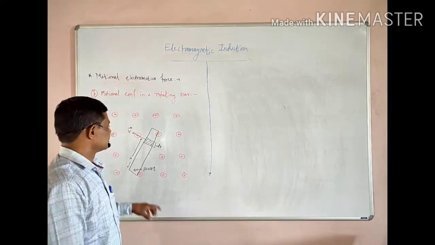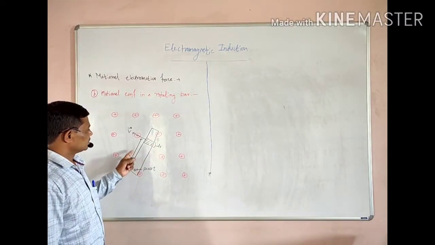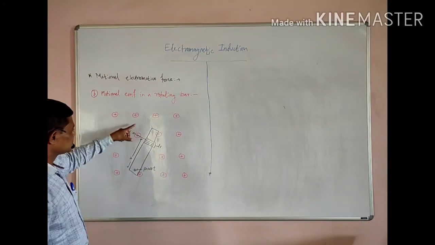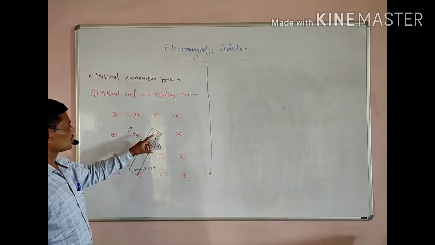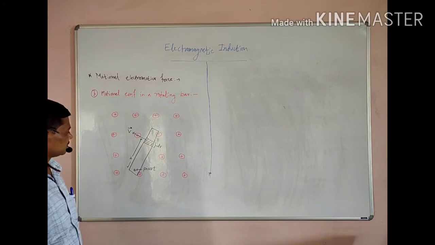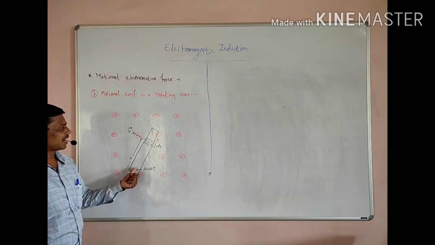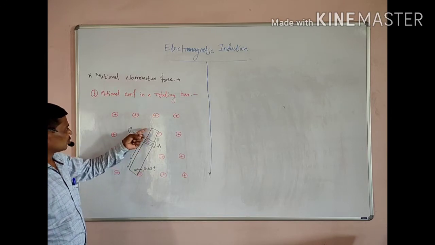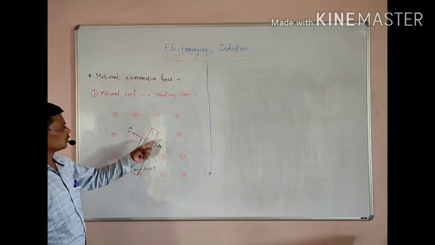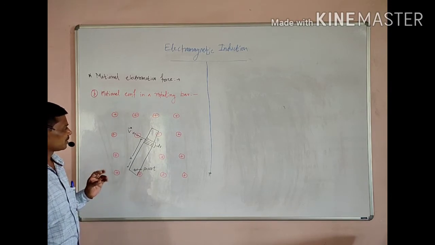Suppose this is a conducting bar in rotational motion inside this uniform magnetic field of induction B bar. This bar is pivoted at one end and rotating with angular velocity omega inside this uniform magnetic field of induction B bar.